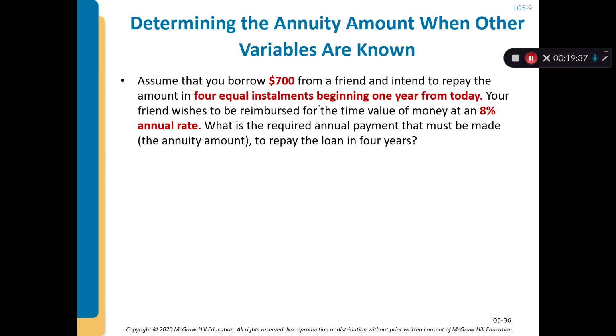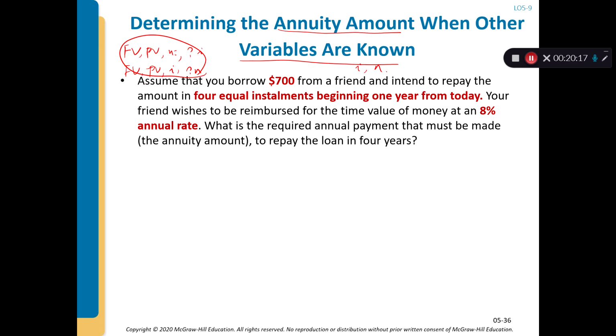Okay. So for the next section of the material, I wanted to talk about what we did in the first part of the section. We know the future value, we know the present value, we know the n, but we don't know the I. Or we know the future, the present, and the I, but we don't know the n. Similarly here, we know the annuity, but we don't know either I, which is the return rate, or n. So let's look at this first example.